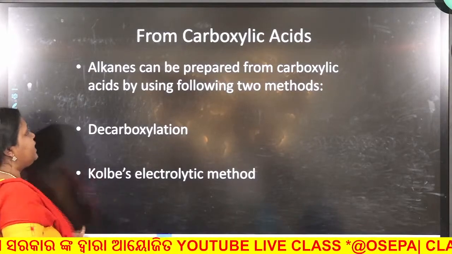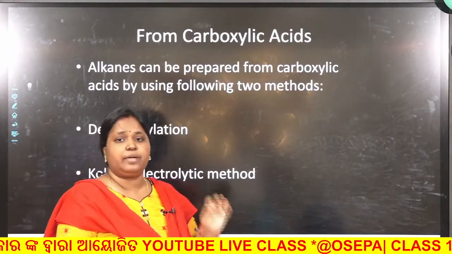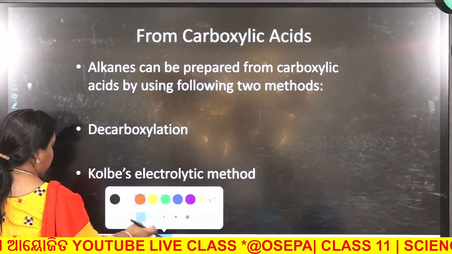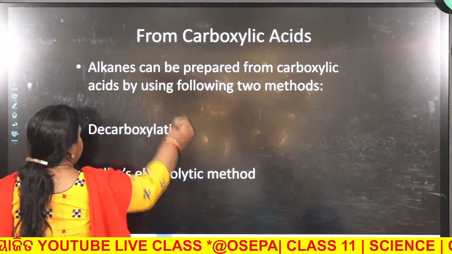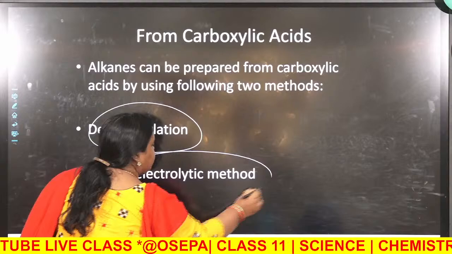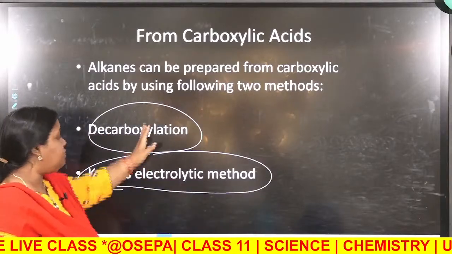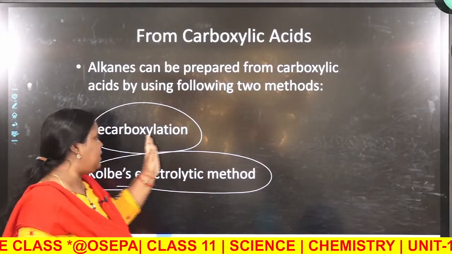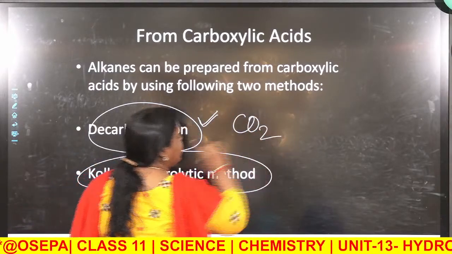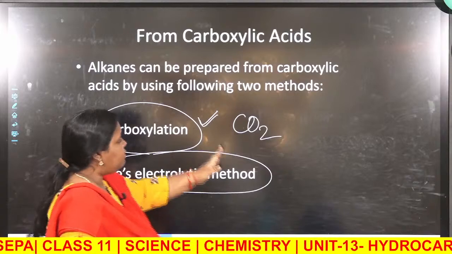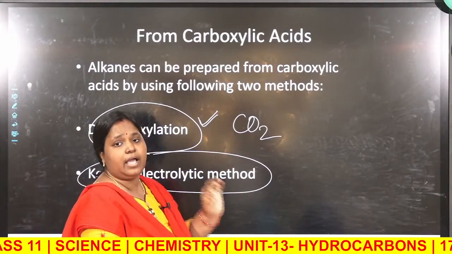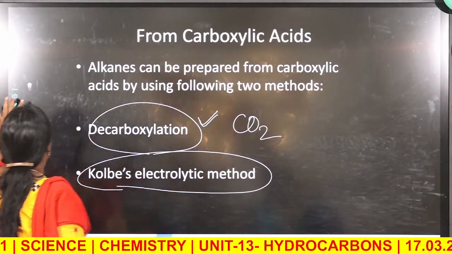So alkanes can be prepared from carboxylic acid by two methods, that is decarboxylation, and another method is Kolbe's electrolytic method. Mark that the term decarboxylation, whenever you learn this term, means removal of carbon dioxide. Whenever carbon dioxide is removed from any molecule, that is called decarboxylation.